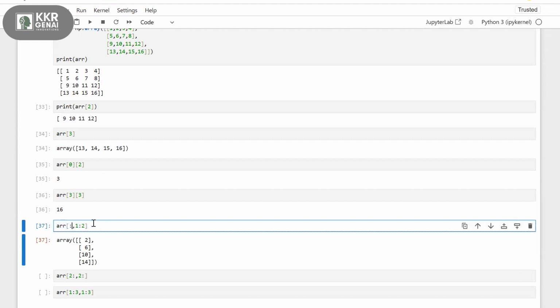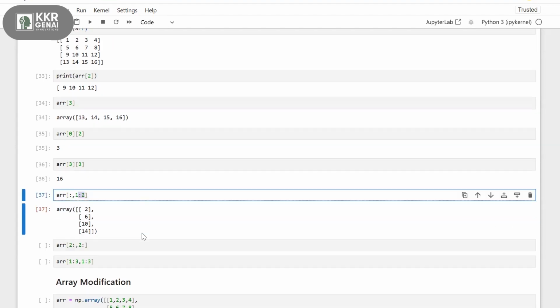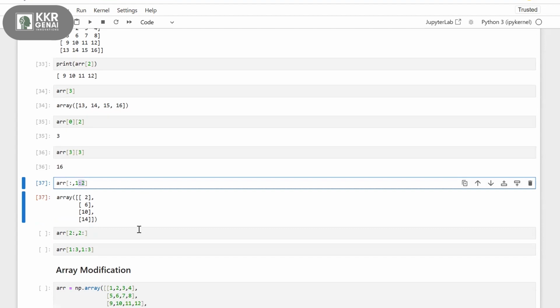Okay, go through all the rows, and then after the comma, we are indicating the data for columns. For columns, I'm giving 1 colon 2. That means from index 1 to 2, but not including the 2. So we will get the second column here, that means index 1.